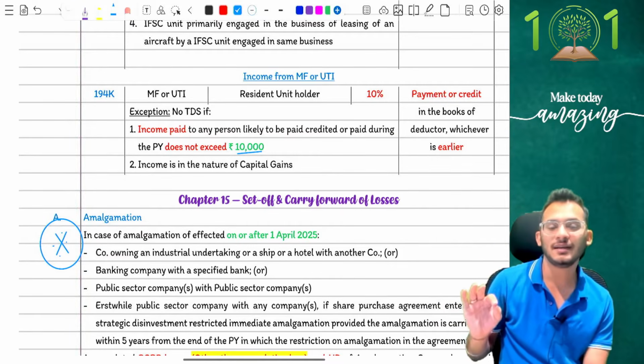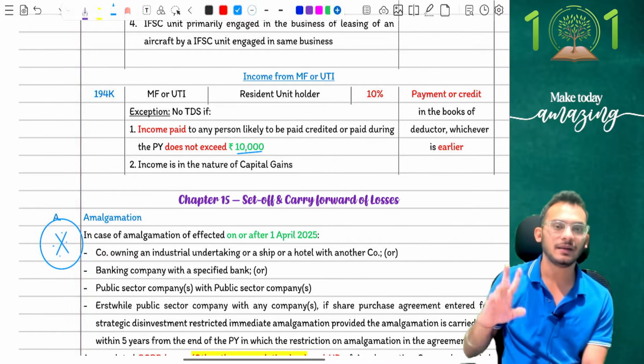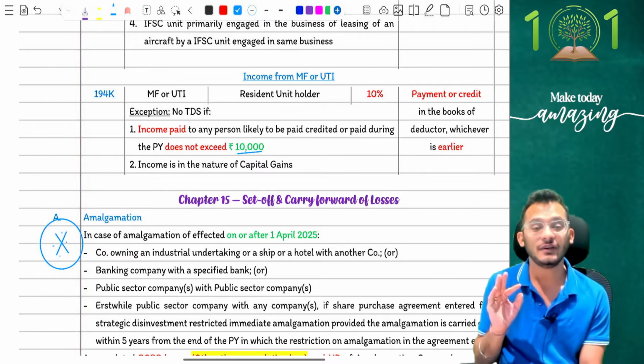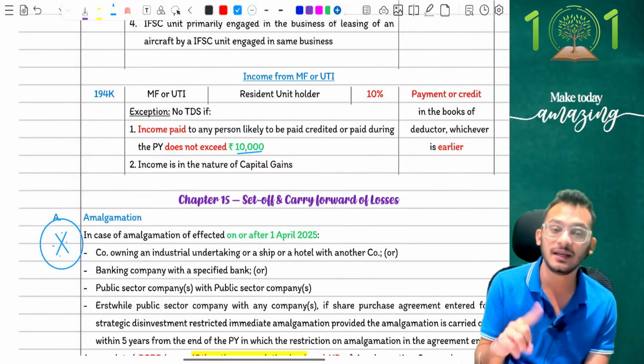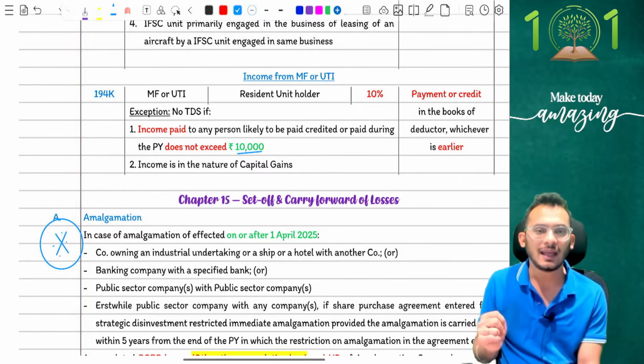Yes, so they used to come and tell me that if you are going to have any PGBP loss in your amalgamating company, the amalgamated company will take it over for a fresh period of 8 years. When you convert your private company to LLP and all, then the PGBP loss will be carried forward for a fresh period of 8 years.